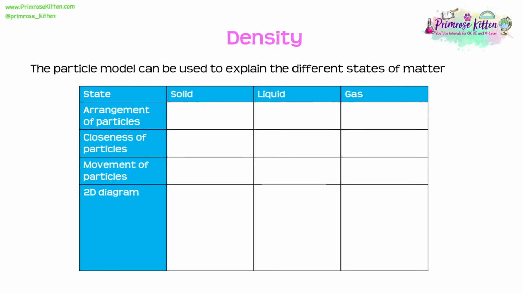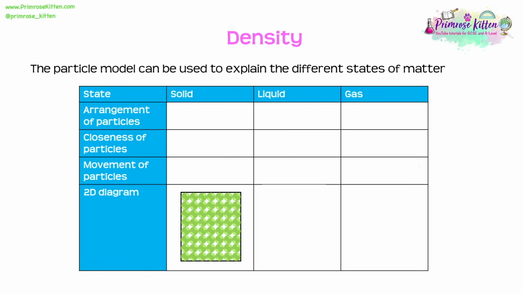The particle model can be used to explain the different states of matter. If we look at a solid, for example, we can see that its particles are arranged in a regular pattern, they're very close together, and they vibrate about fixed positions. Because they're very close together, solids are actually very dense.